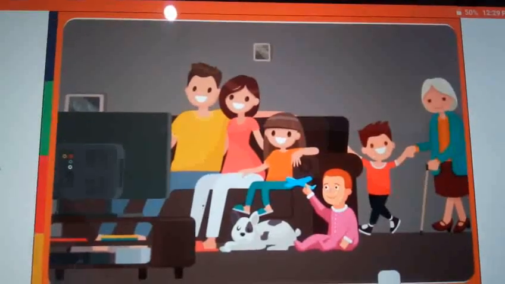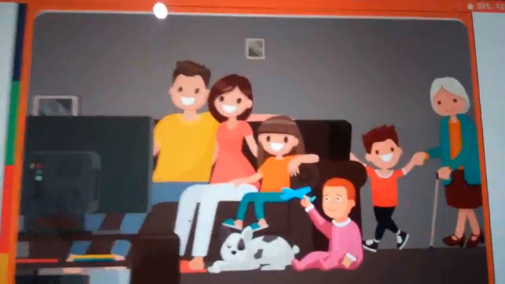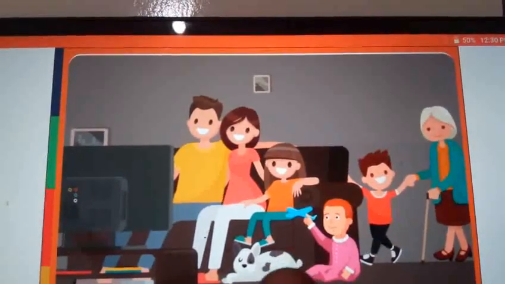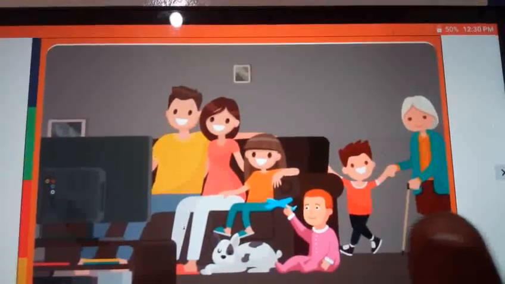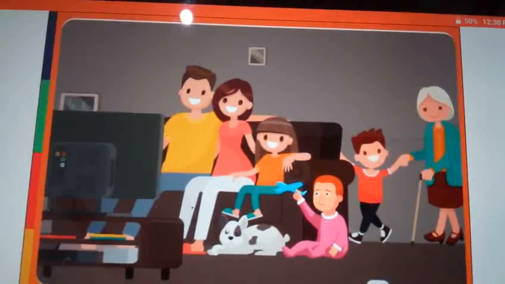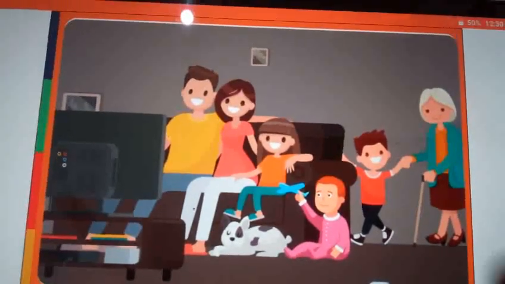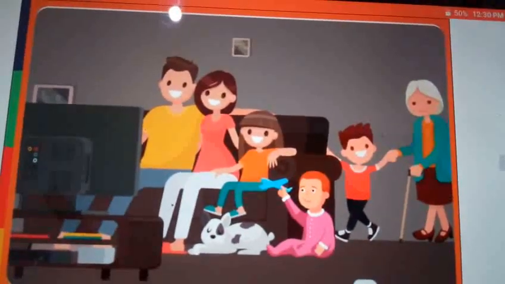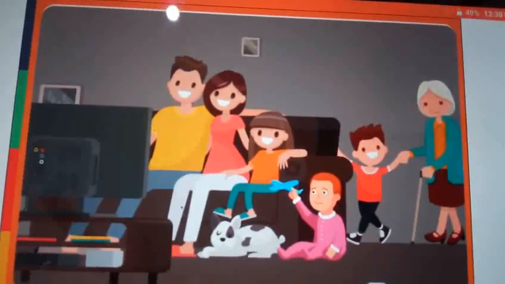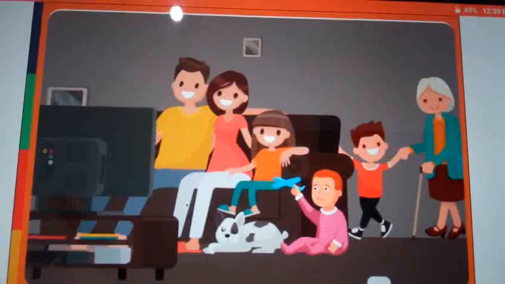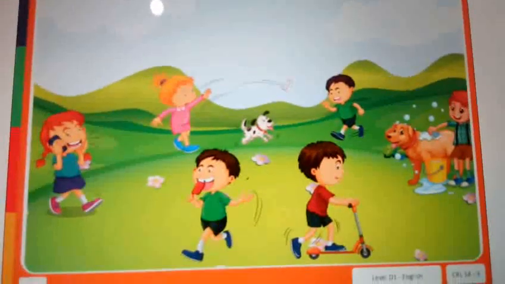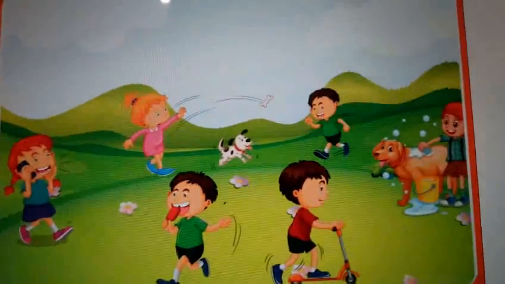See. So are you clear? What are they doing? See, sleep here, then this grandma is walking. These are the action words, right? I am walking, I am walking, right? This is the action word. So what do we have to do? See, sleep, walk. You will write these action words in your notebook. Now I will show you your next slide. See this. See the picture.